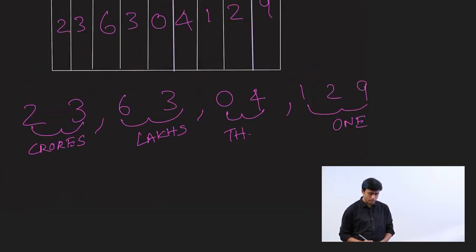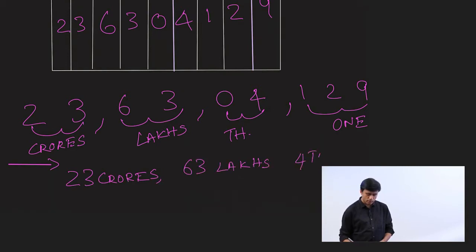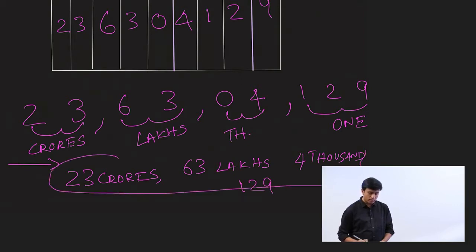When you read the number, you read it from left to right. Let's go ahead. So the number is 23 crores 63 lakhs 4,129.